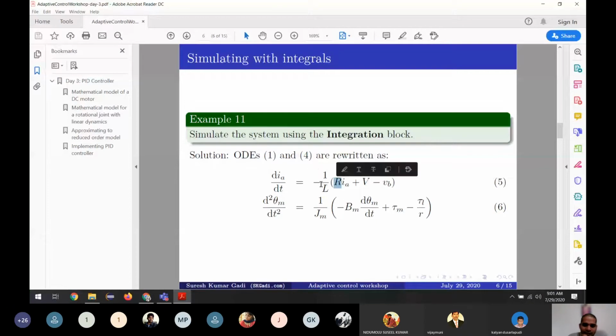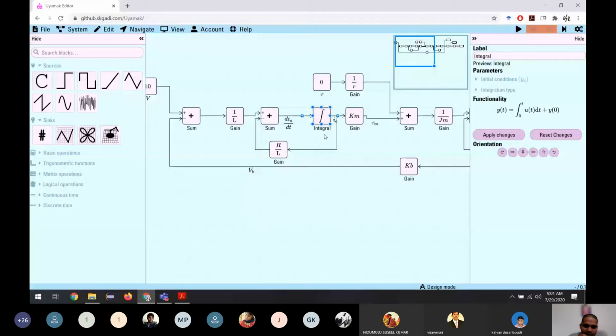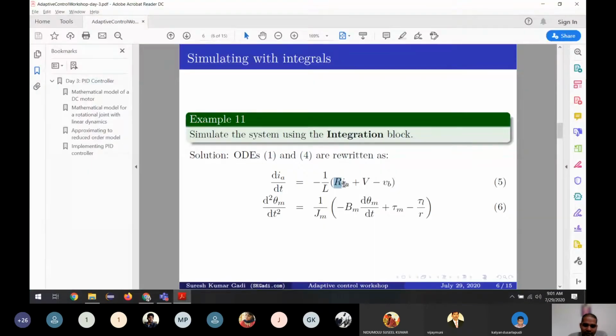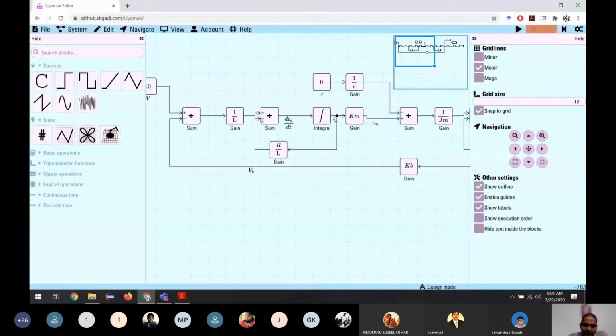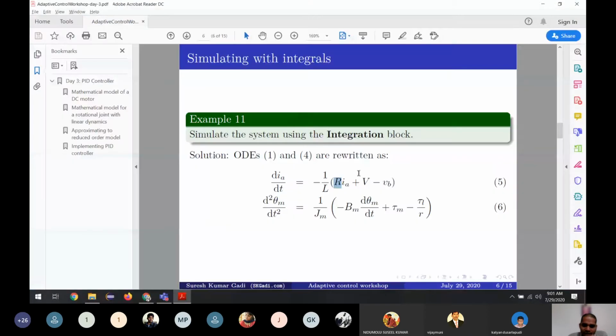The first term is negative R divided by L times I_A, so R divided by L times I_A is connected to this one. The other term is V minus V_B divided by L, and this negative cancels and we get positive for the V_B, and V_A should be negative.